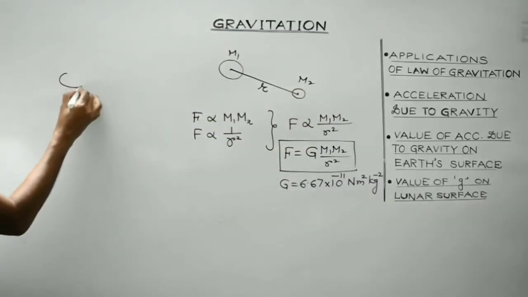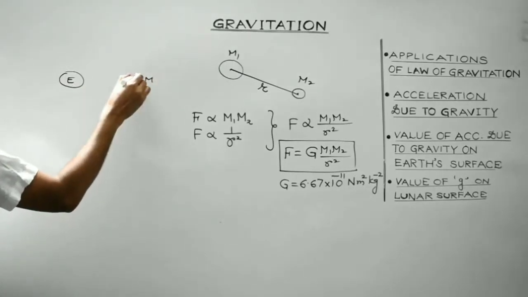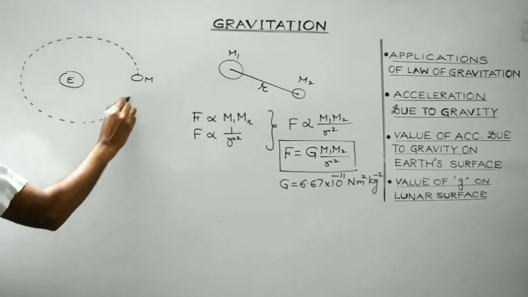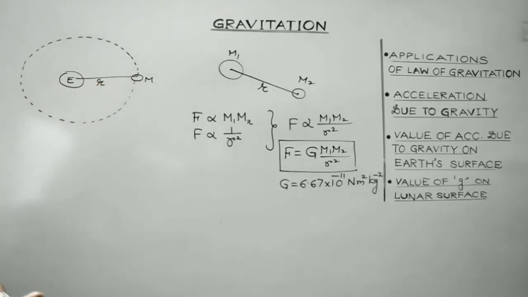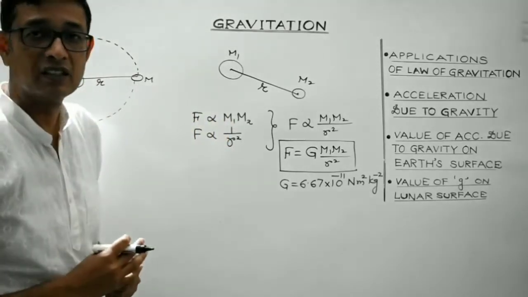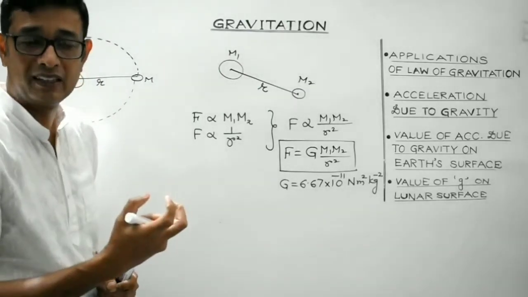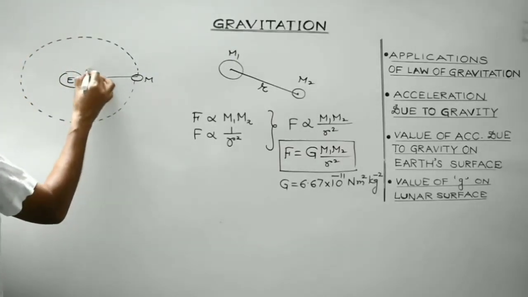Suppose this is the earth, and let us consider this to be the moon. The moon revolves around the earth in a particular circular orbit, right? And this may be considered to be the radius. Now look students, there exists an attractive force between earth and moon. That is, earth and moon both exert upon each other an equal and opposite force. This is the force I am talking about.